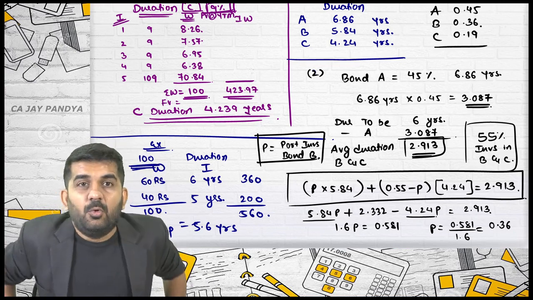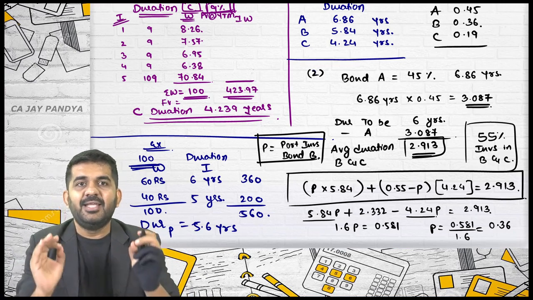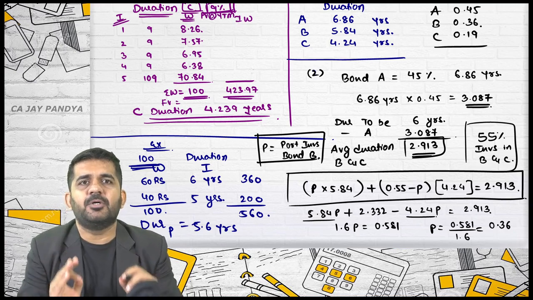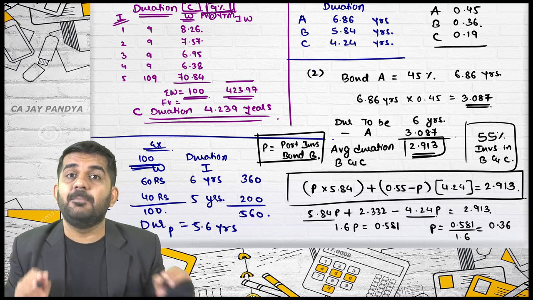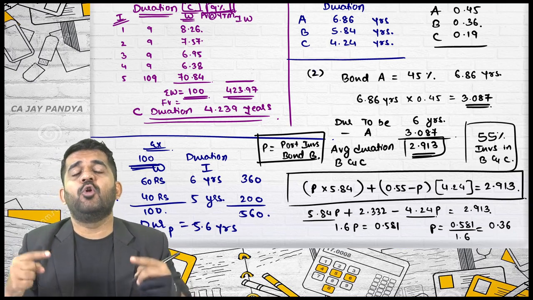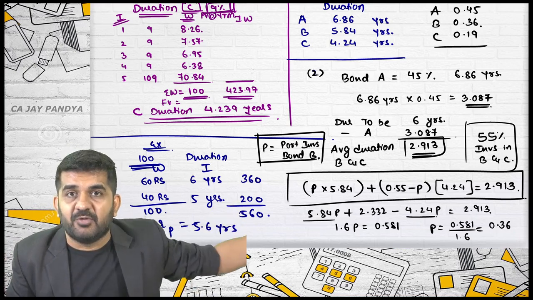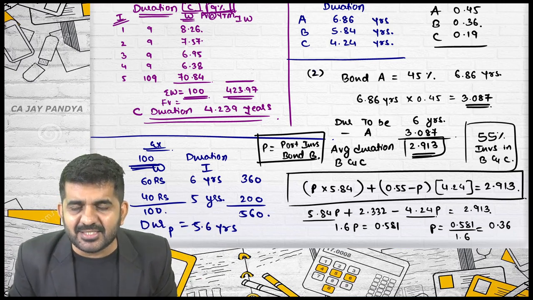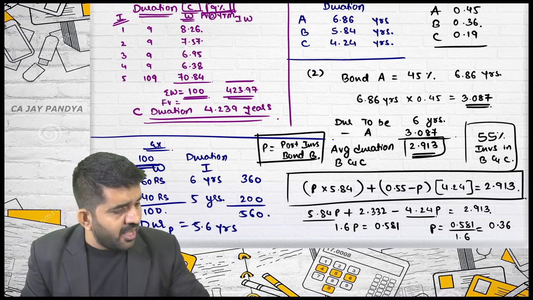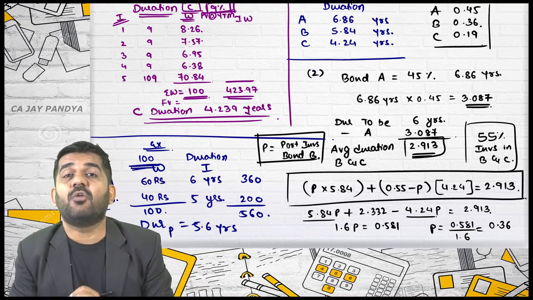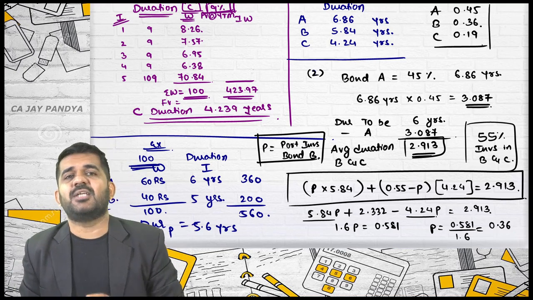That's right. Now, sir, still we don't understand what this is. Try to concentrate on what they are asking. They are asking, if 45% is to be invested in A, how much should be invested in B and C so that the portfolio duration is 6 years? Because they want to refund the money to their investors, they will need money after 6 years, and so they want the duration of the portfolio to be 6 years. Now if you find out the average duration of the portfolio, you will be getting 6 years. Is it alright? But here the question is asked in a reverse manner.